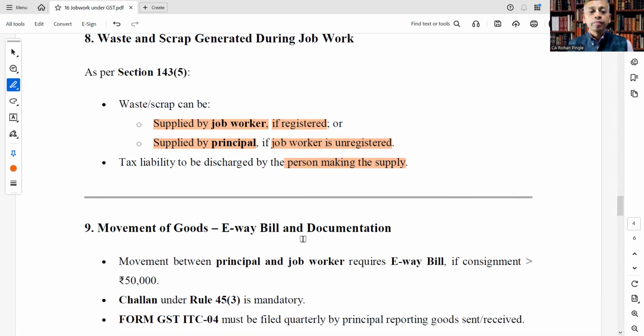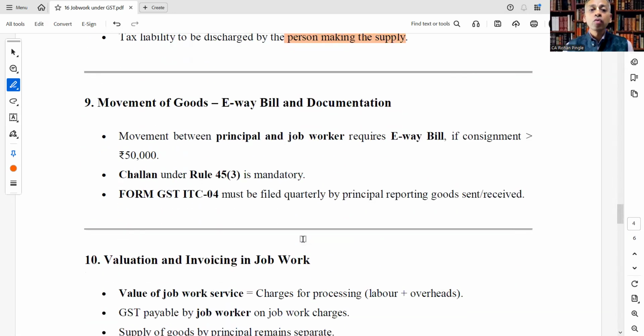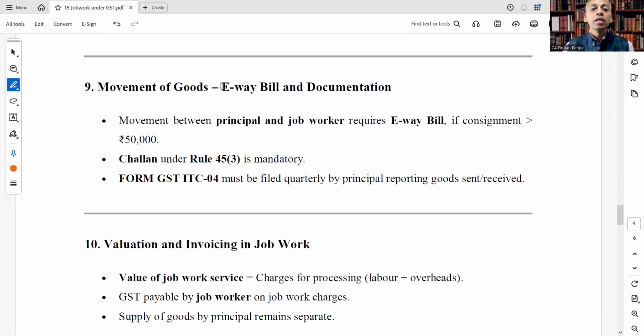Okay. Let's see movement of goods, e-way bill and documentation. What is the provision regarding generation of an e-way bill for movement of goods sent to the job worker? Movement between principal and job worker requires an e-way bill if the consignment is more than rupees 50,000 in value, exceeding, not equal to; it should exceed rupees 50,000.